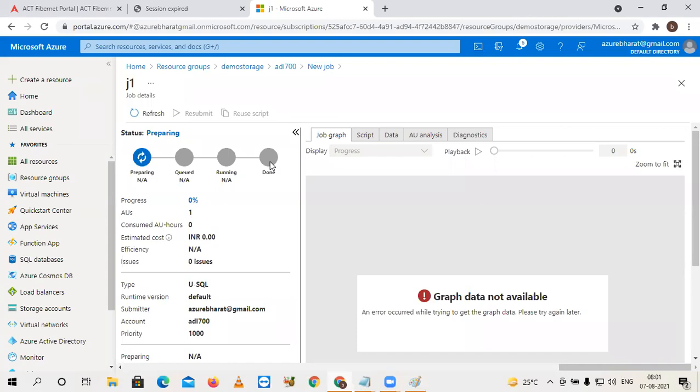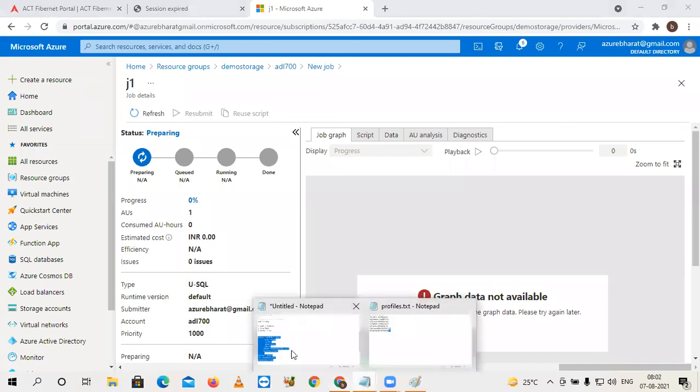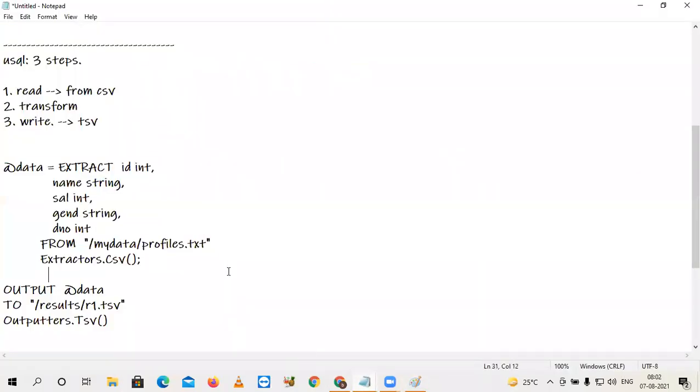It will take time. Meanwhile, please look at this script. Try to understand what is happening here at each step. Here we have data types like int and string, and a lot of other data types are there.